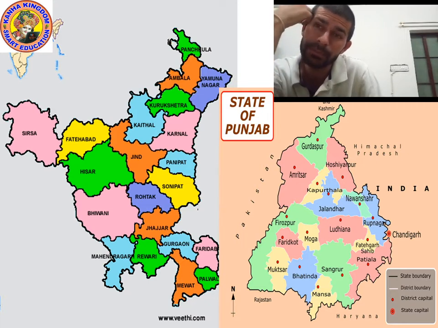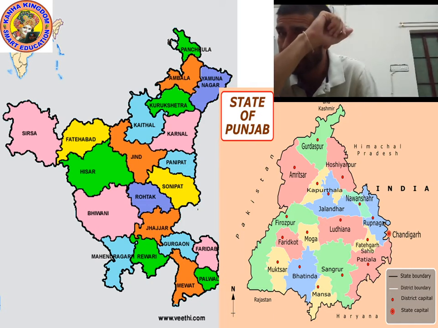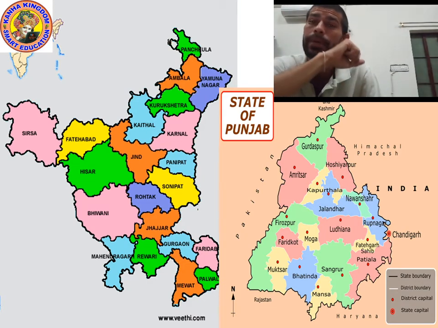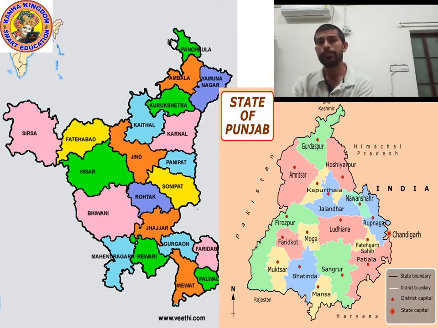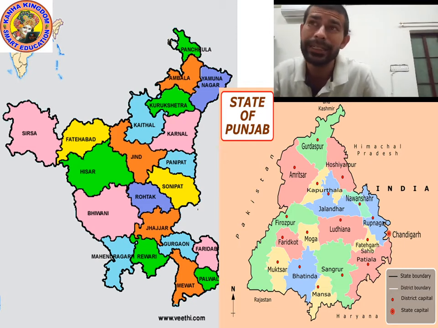Look at the first map, which looks so colorful and bright. In your left side, can you tell me the name of this map? This is the map of which state? Yes, this is the map of Haryana state. And in Haryana, cotton is grown.